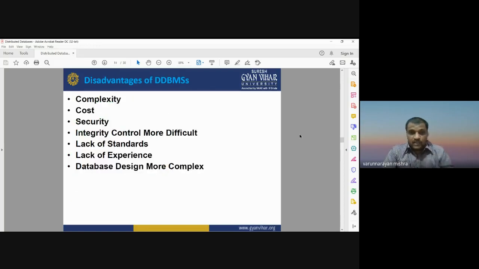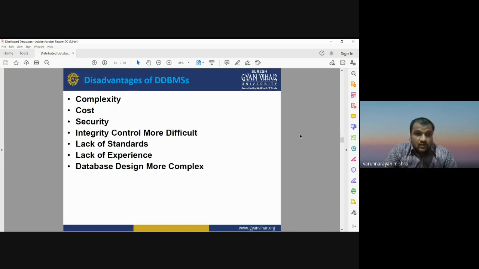Now moving to the next slide, there are several disadvantages of DDBMS. In some cases, it may be complex. There may be some complexities when we talk about multiple locations of the database. The database is stored at different sites and different computers. There may be some high cost. Security reasons may be there. In case of multiple databases, there may be the problem of security. Any unauthorized person can access your database.